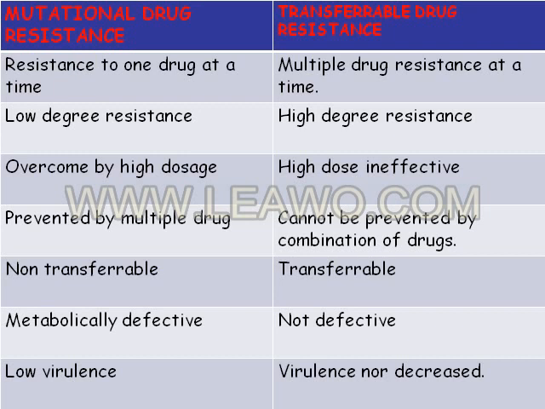So mutational drug resistance cannot be transferred, whereas transferable drug resistance can be transferred from one bacteria to another bacteria. Mutational drug resistance is metabolically defective, whereas transferable drug resistance is not defective. The virulence of mutational drug resistance is low, whereas in transferable drug resistance virulence is not decreased. These are the differences between the mutational drug resistance and the transferable drug resistance.